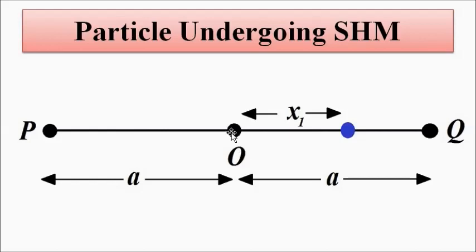The particle is initially in the middle.